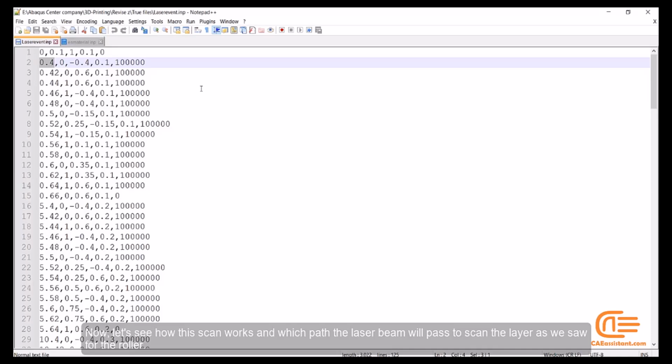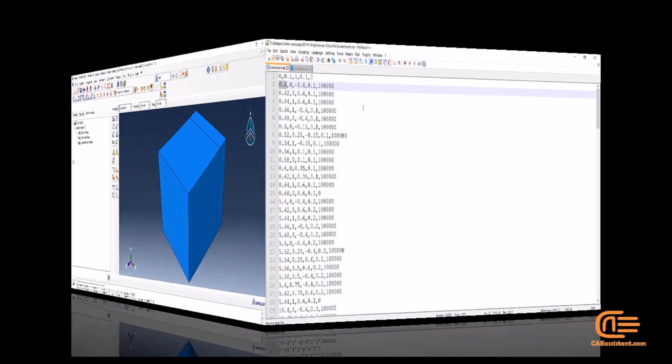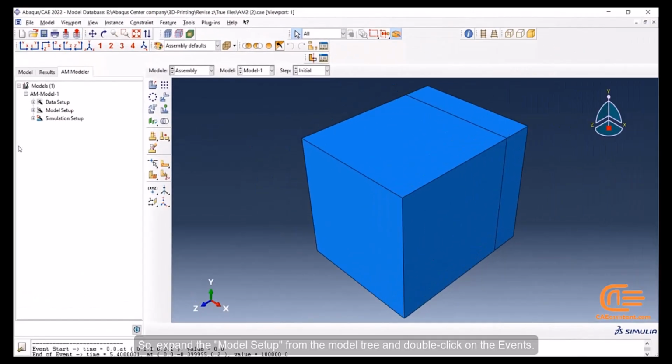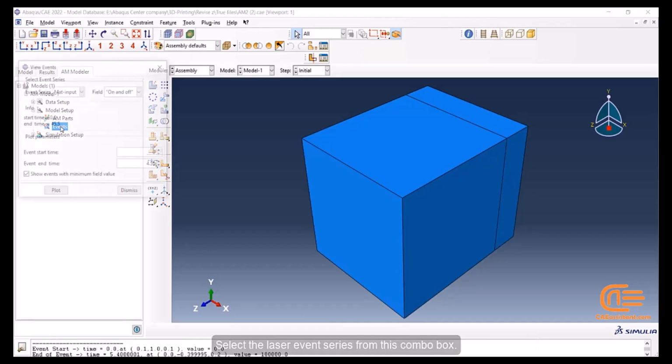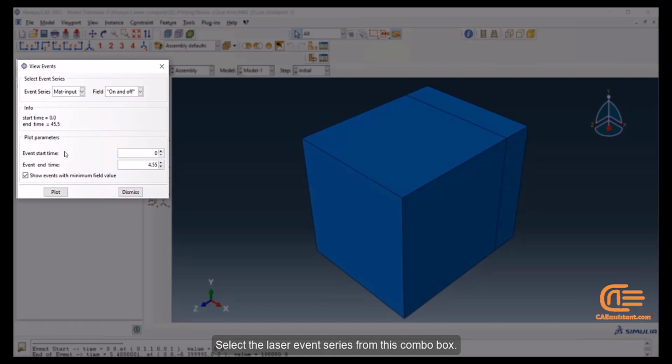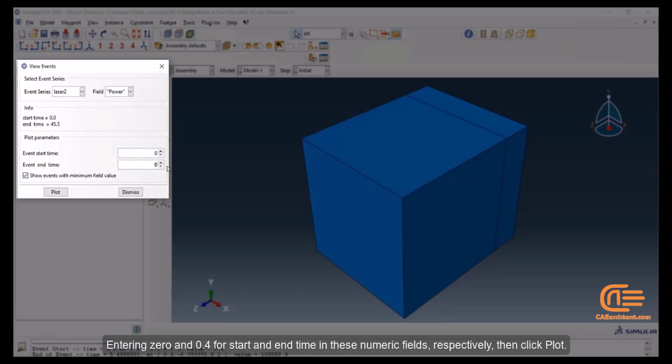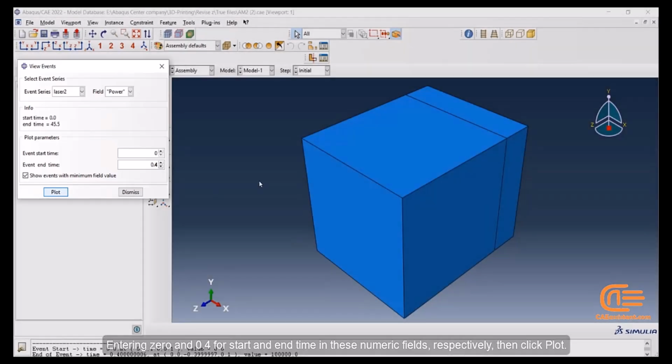Now let's see how this scan works and which path the laser beam will pass to scan the layer, as we saw for the roller. So expand the model setup from the model tree and double-click on the events. Select the laser event series from this combo box, entering 0 and 0.4 for start and end time in these numeric fields respectively. Then click Plot.